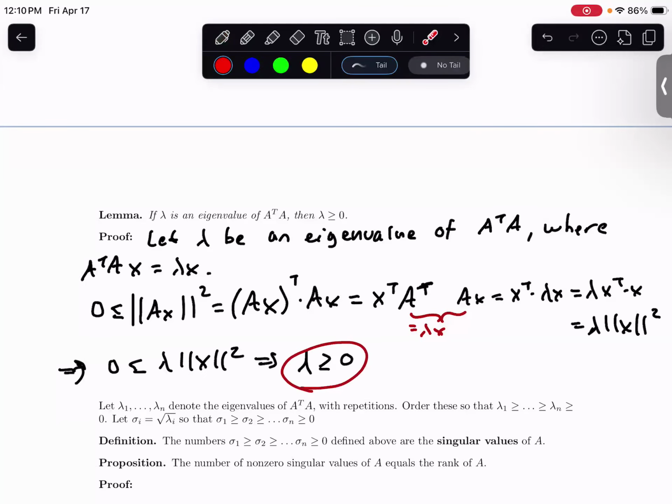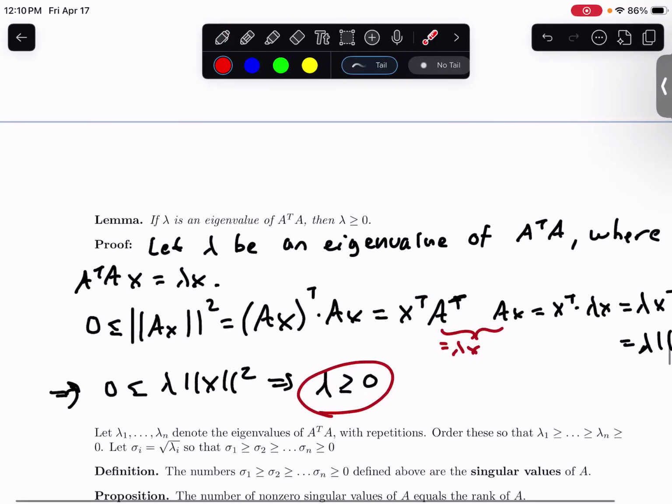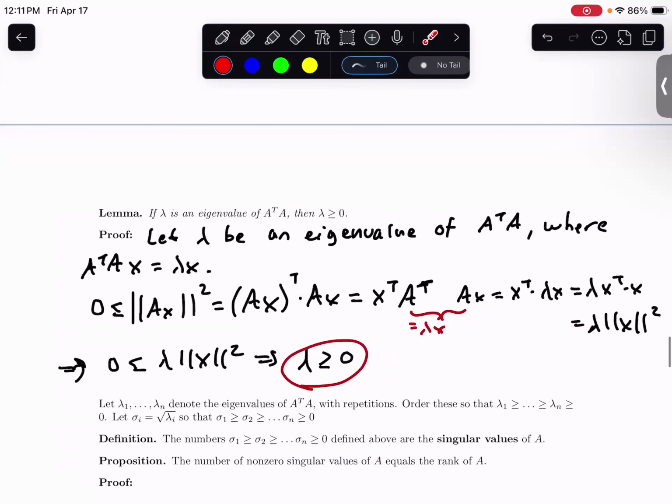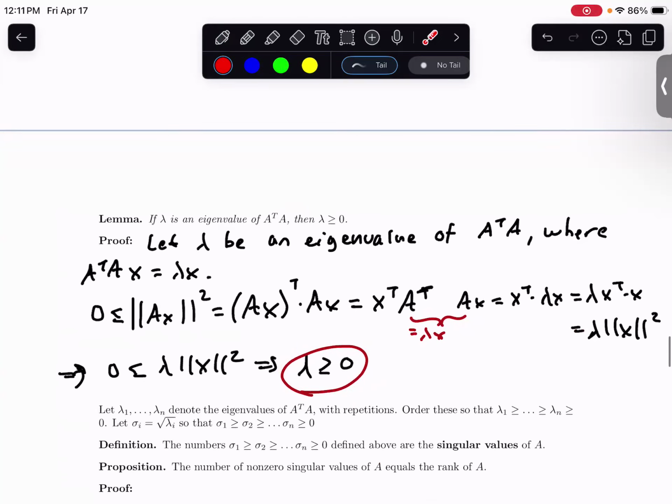So this is kind of a big deal, in that we're saying that A transpose times A is always positive semi-definite, which is a really nice quality to have. Because it's going to allow us to take square roots of eigenvalues and make it so they're not going to be complex. Maybe I'm getting ahead of myself a little bit, but before I move on, any questions about the proof of this lemma?